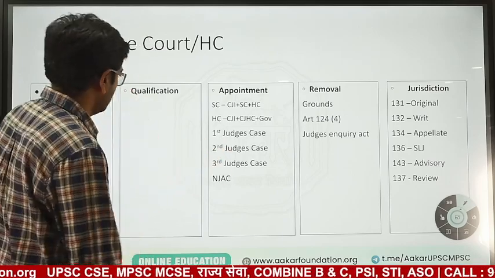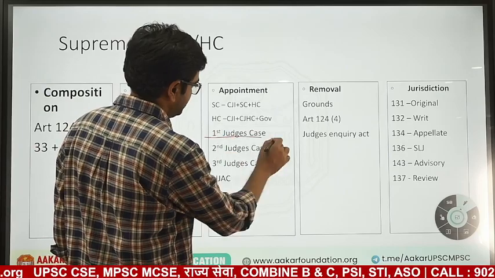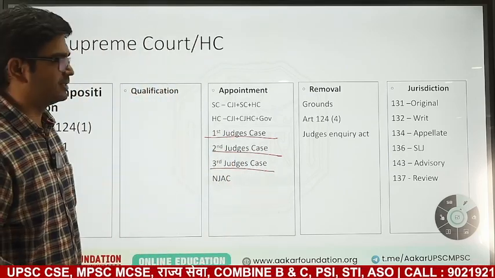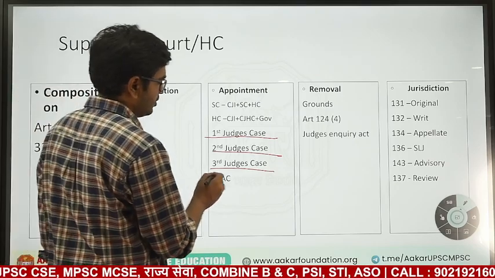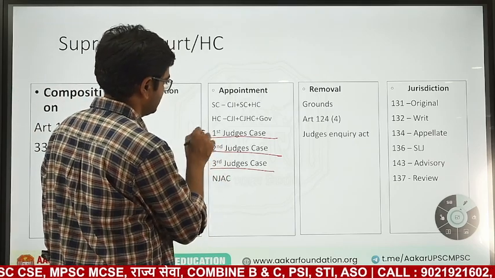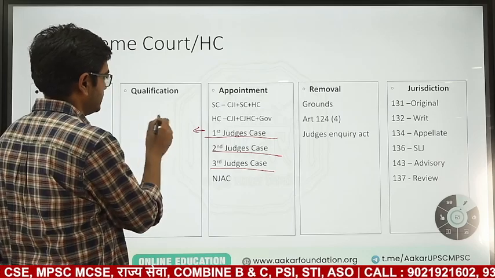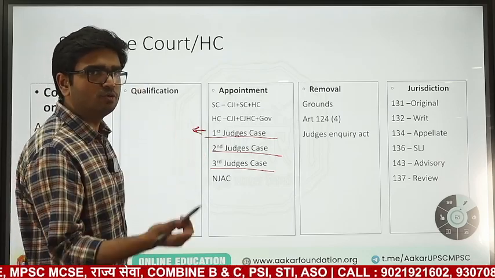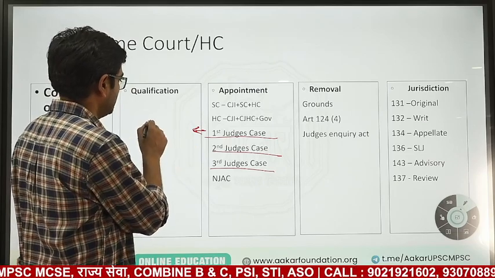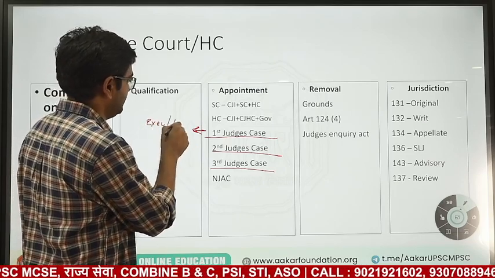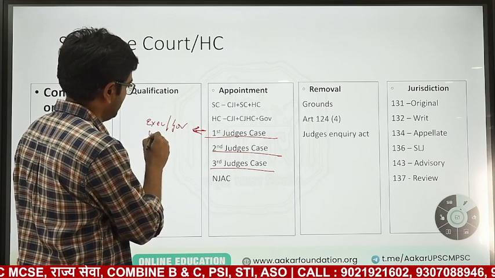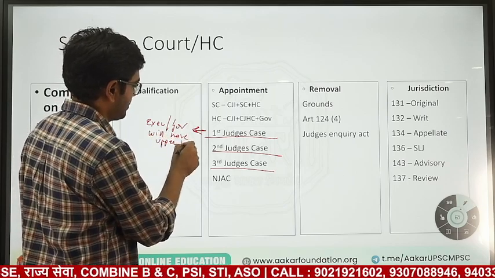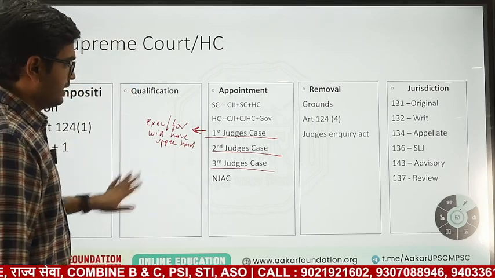So these are the few Supreme Court cases, which are named as first judges case, second judges case. The most important are the second and third. In the first judges case, there is a collegium, but if there is conflict between executive and judiciary on whom to appoint, then the executive or the government will have its say. Government will have the upper hand.